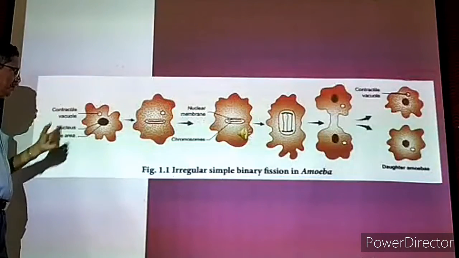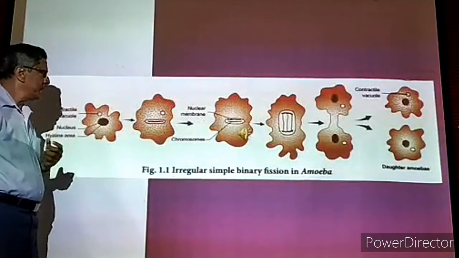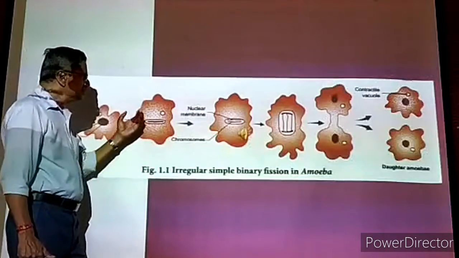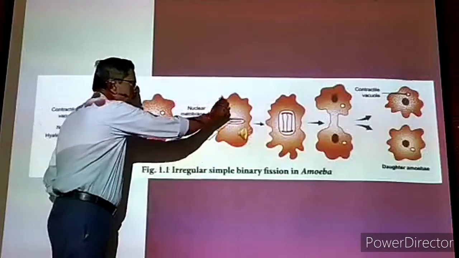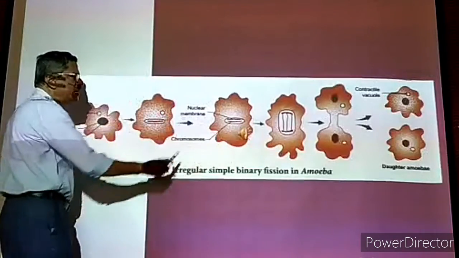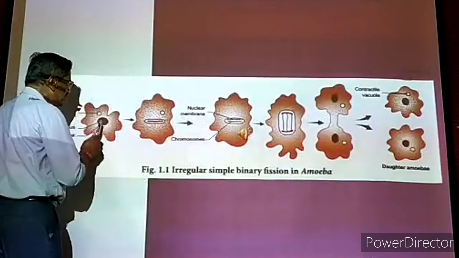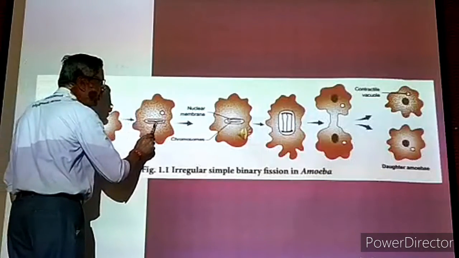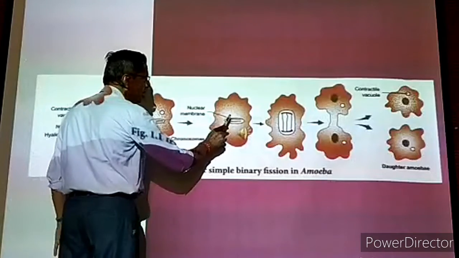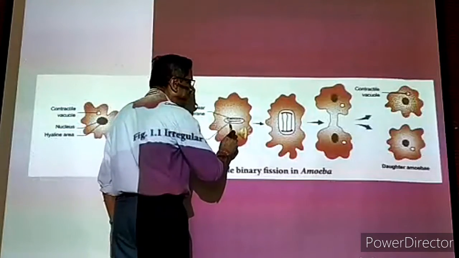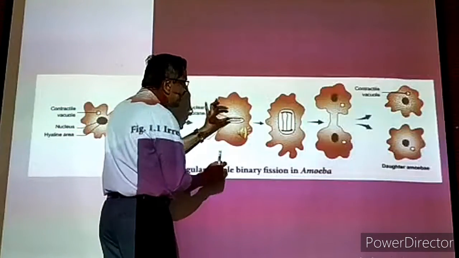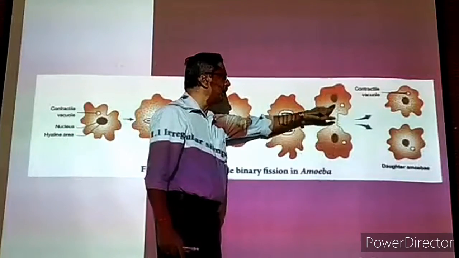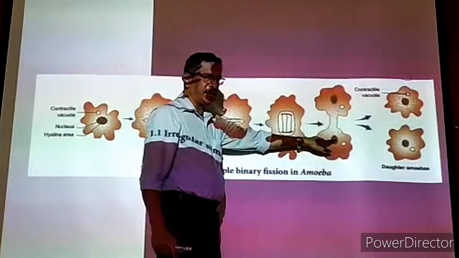This is the amoeba. It is a small one, maybe a young one. Now it is consuming food. It is growing a little. Further it is growing. It is the maximum size. Now when it is reaching the maximum size, first the nucleus, which is spherical in shape, is slowly becoming elongated. Once the nucleus is elongated, after some time at the center it is divided and then it is completely separated into 2 daughter nuclei.